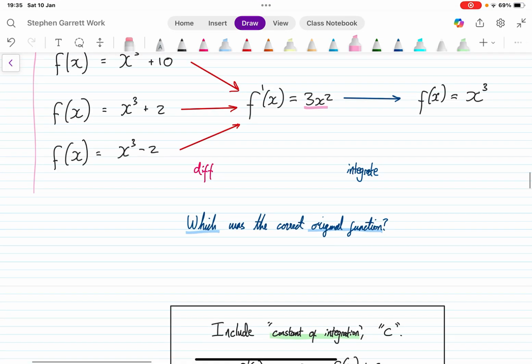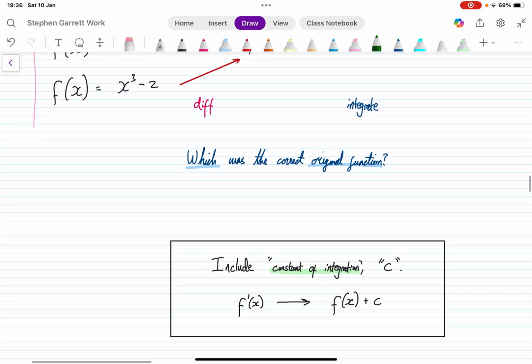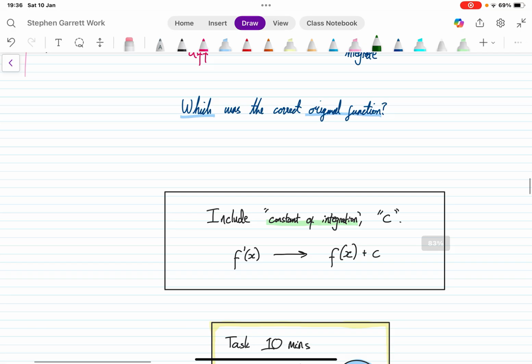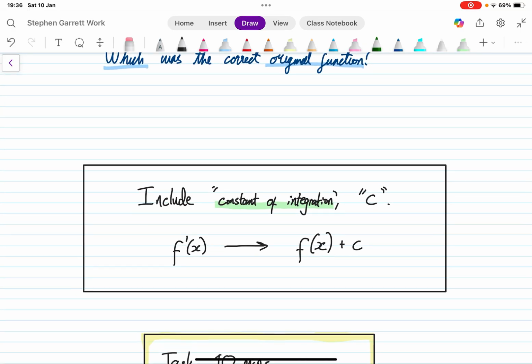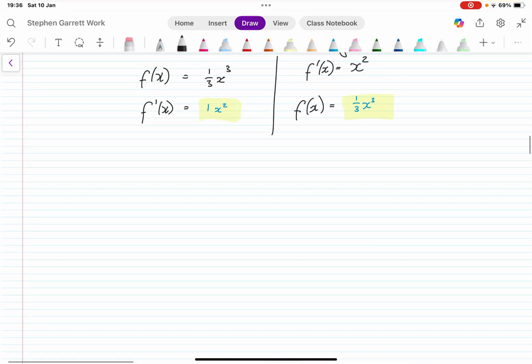So what I'm always going to do, after I integrate, is add a little plus c to say that there is some constant term that I don't know whether it exists, and I don't know what it is, but I know it could be there. And so I'm covering my bets when I'm integrating to make sure that I don't make this error. So we have to always consider this constant of integration c. So f dash x integrates to, this little symbol, integral, we'll see that later, f of x plus c. So that is an introduction to the very basics of integration.